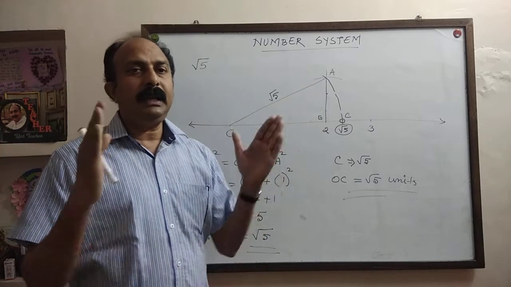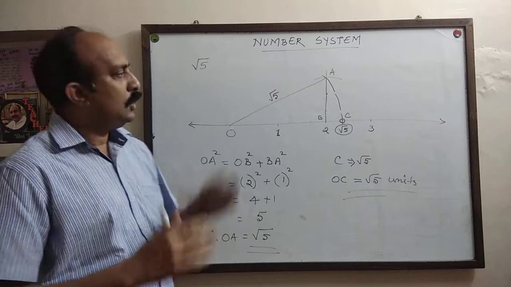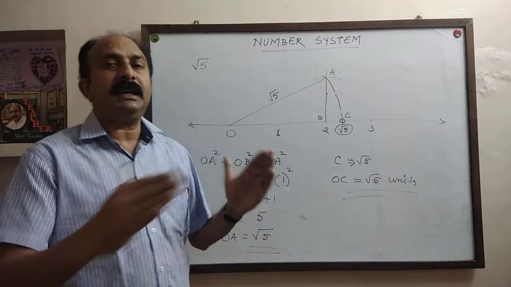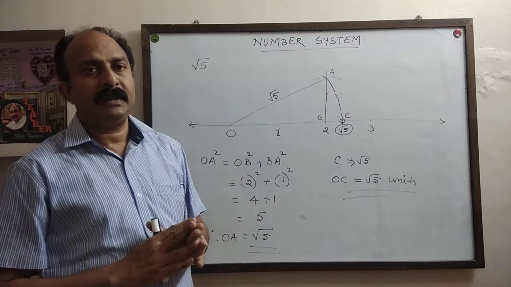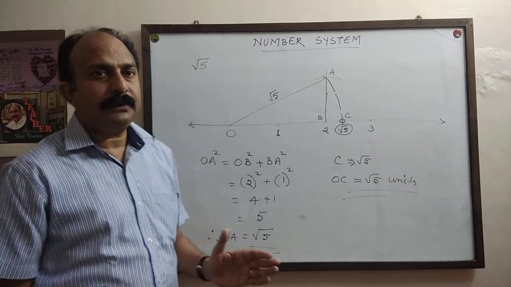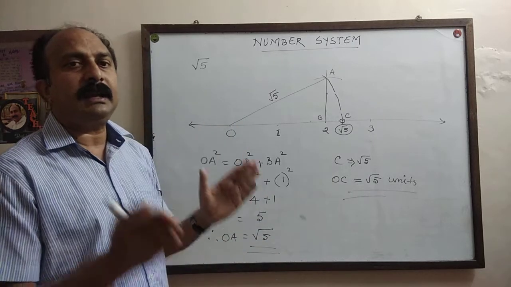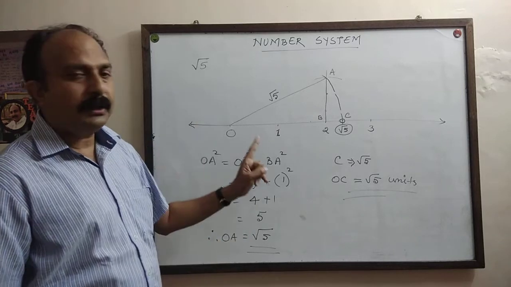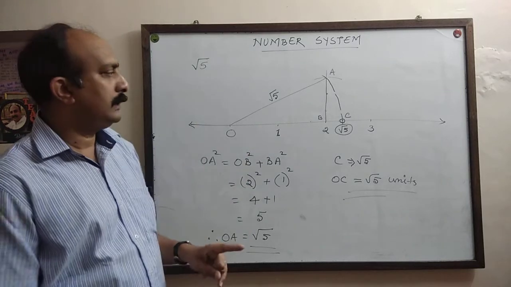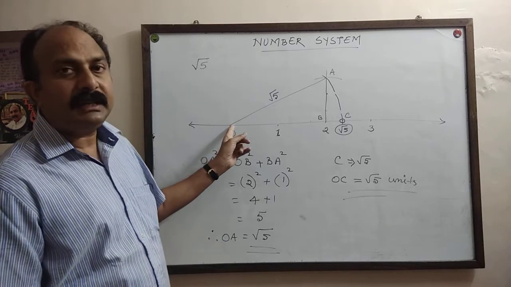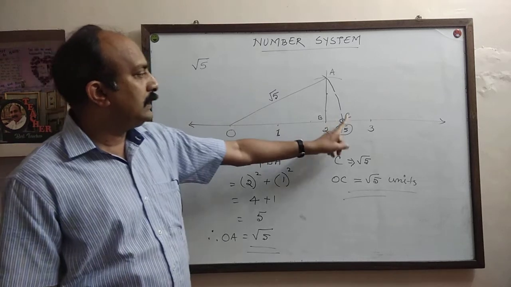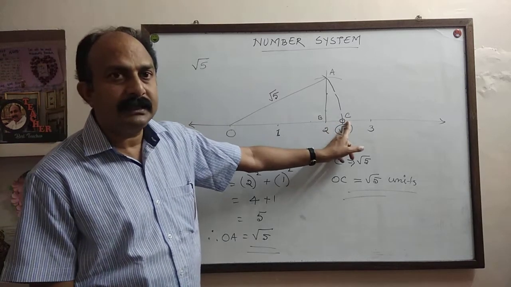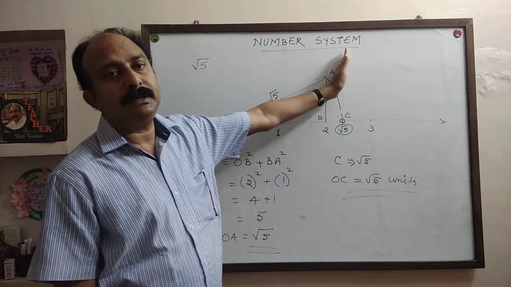For representing any root number on the number line, you always have to construct a right angle triangle. The hypotenuse of each of these right angle triangles will be that root number. In order to represent root 6 on the number line, you have to construct a right angle triangle with root 5 as base and 1 unit height.